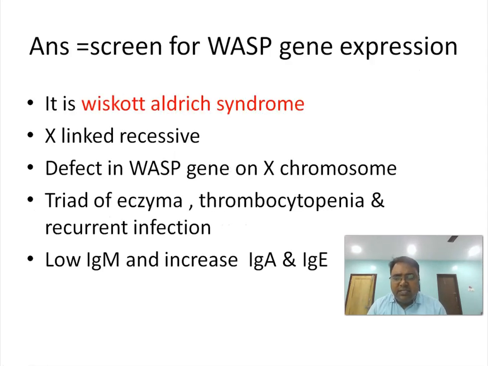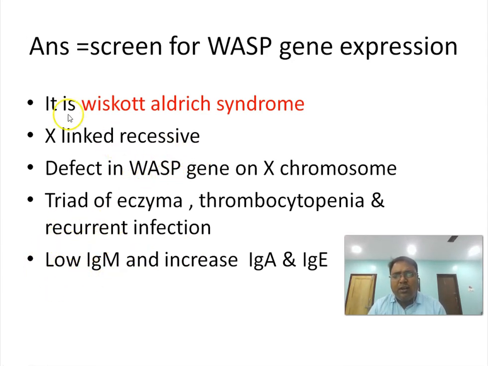This is X-linked recessive, defect in WASP gene on X chromosome. It's a triad of eczema, thrombocytopenia, and recurrent infection. What will you get immunologically? You will get low IgM. This we have to remember.